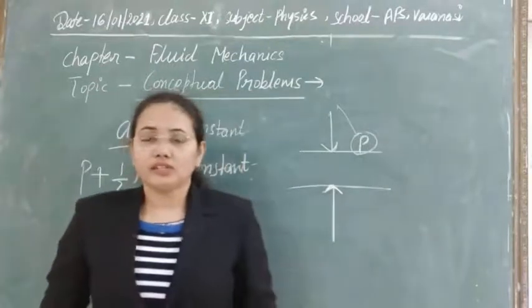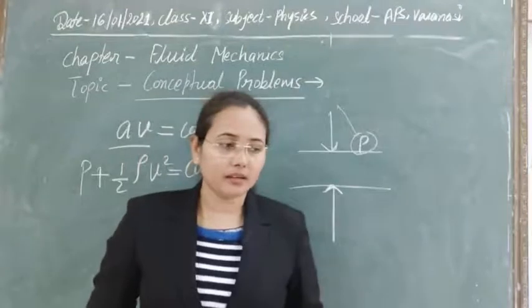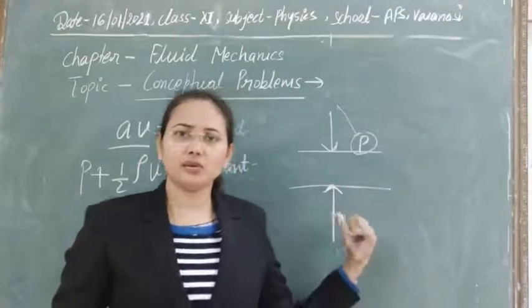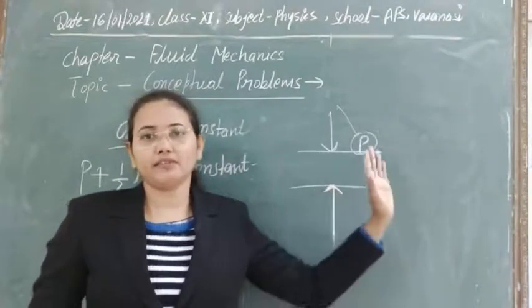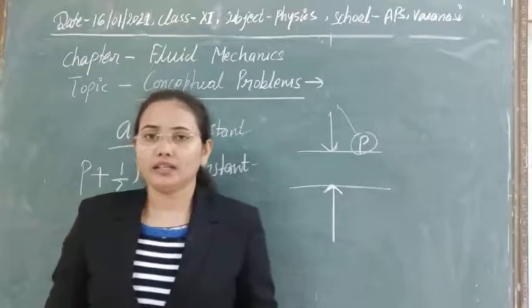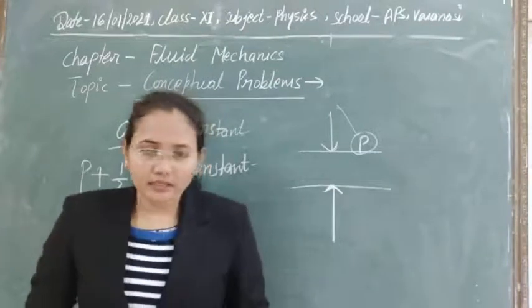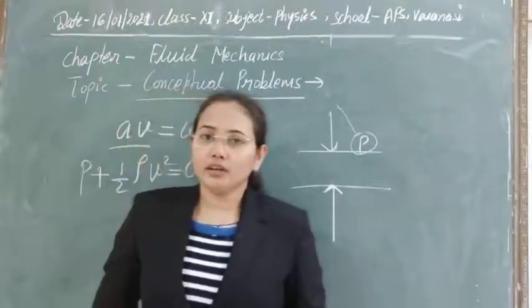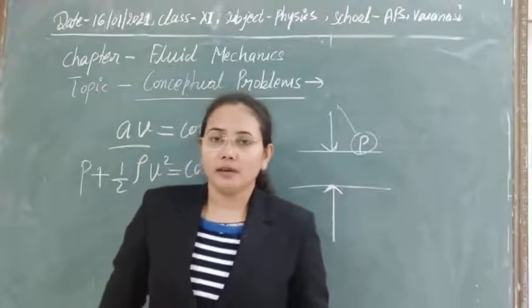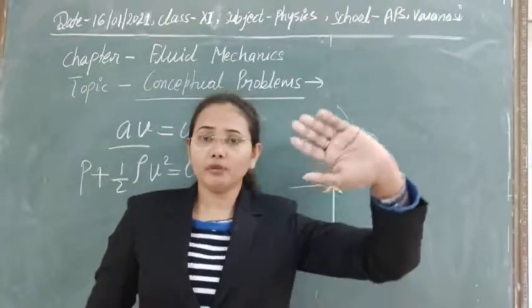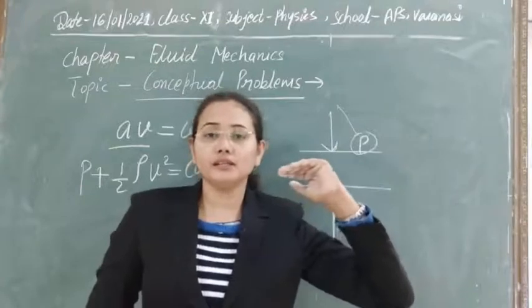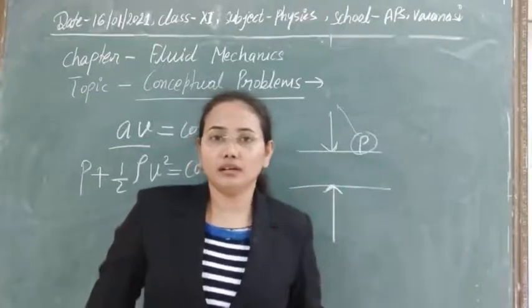So the next question: first let's discuss some more questions based on this, and after that we will discuss turbulence and other factors. Other question: in storms, the roof of the huts is blown out.